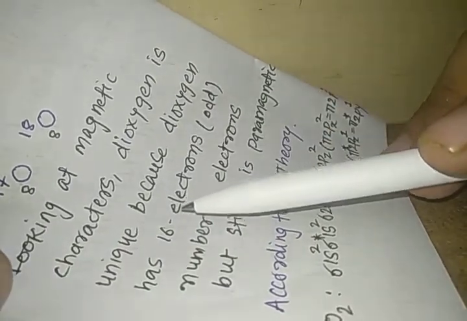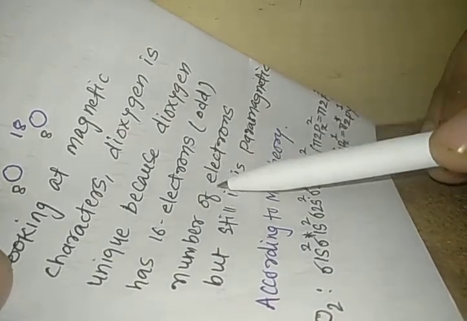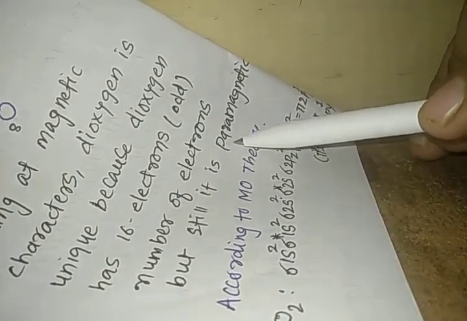Oxygen atoms have three stable isotopes: 8O16, 8O17, 8O18. Out of these, one is the most stable. Looking at magnetic character, dioxygen is unique because dioxygen has 16 electrons, an even number of electrons, but still it is paramagnetic in nature, and this paramagnetic nature can be explained according to the molecular orbital theory.